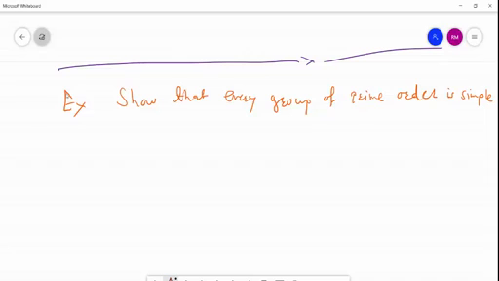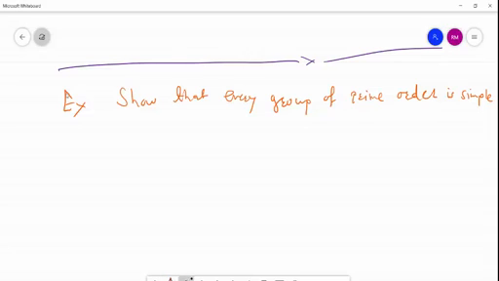Means a group, suppose order is 7, then that is simple, means it do not have the improper, or we can say non-trivial normal subgroup.